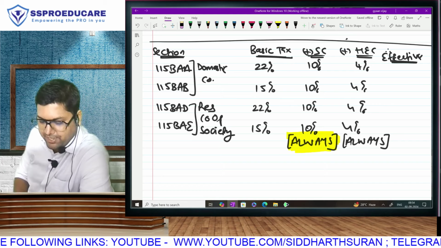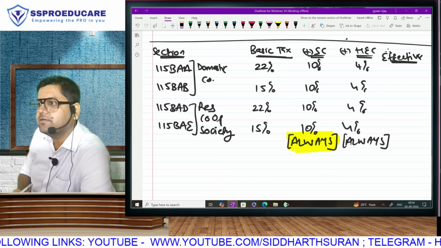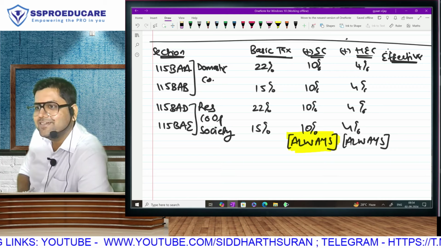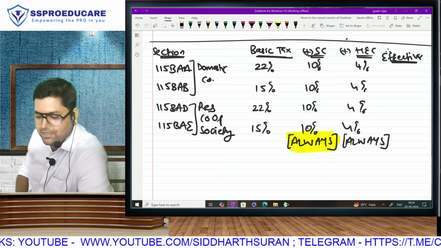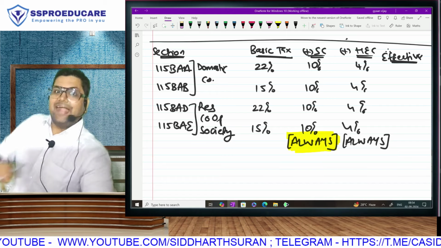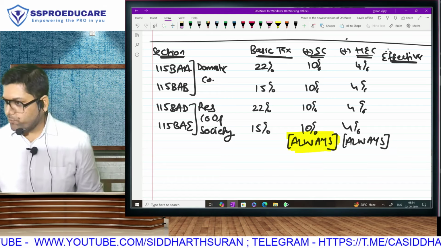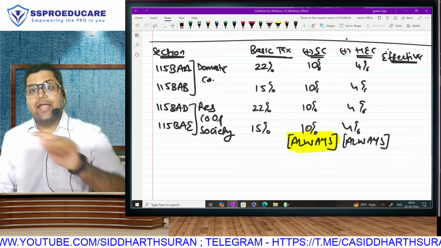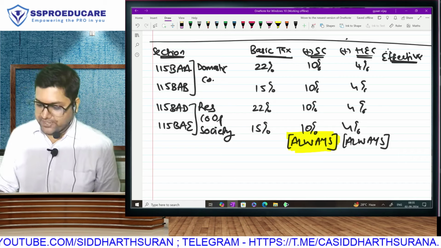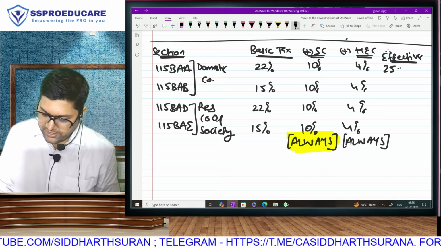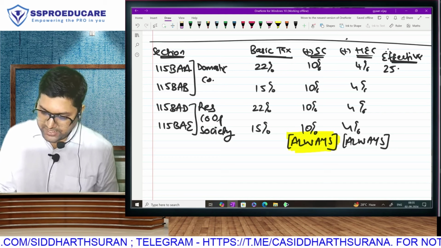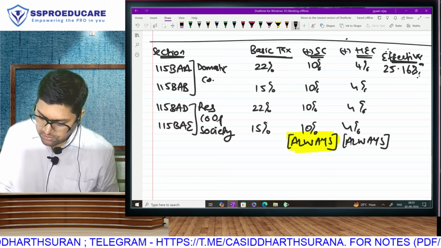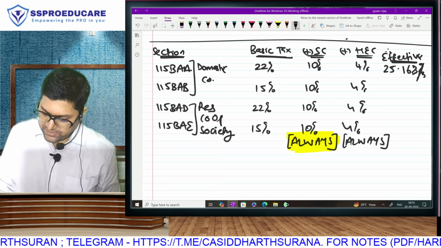So how many people are getting 22 plus 10 plus 4 as 36%? No. 22. On that 22, it is 10%. So that's 2.2. Total will become 24.2. And on that, we will apply 4% cess, making your effective tax rate 25.168%. Is that correct? 25.168%.